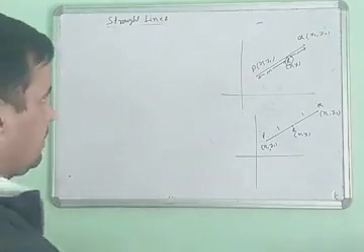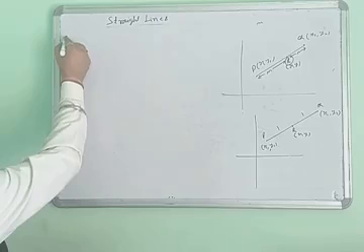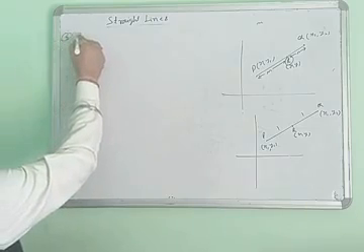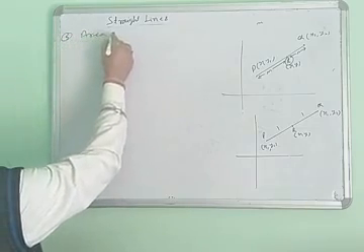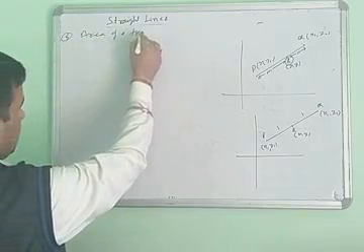Fifth, we will use the area of a triangle.